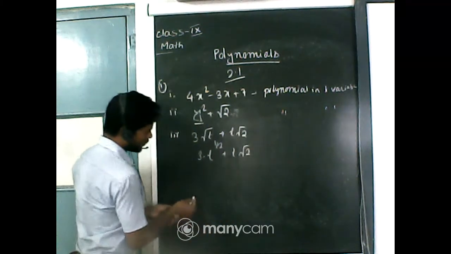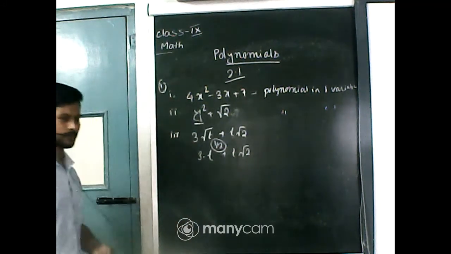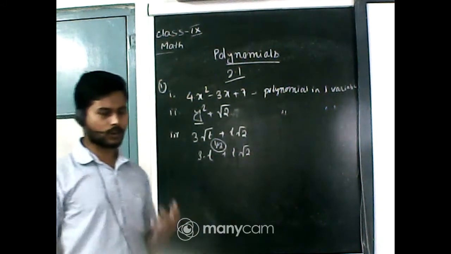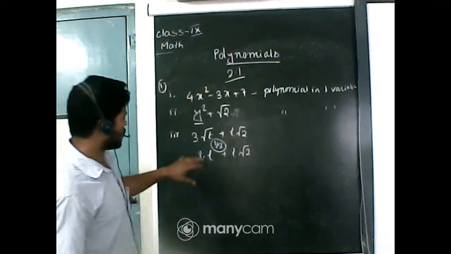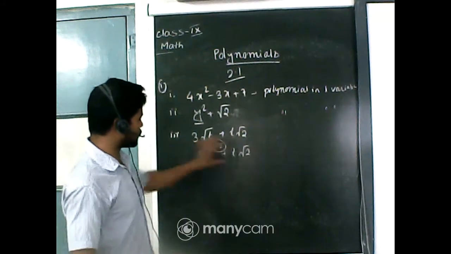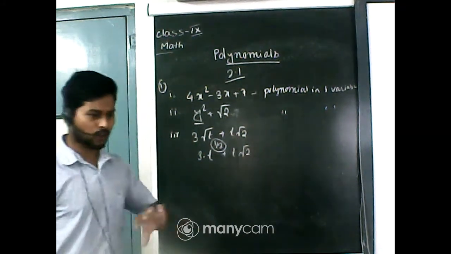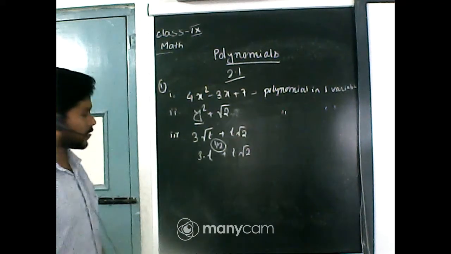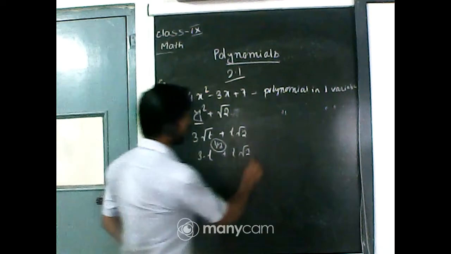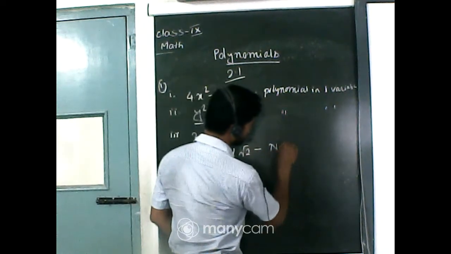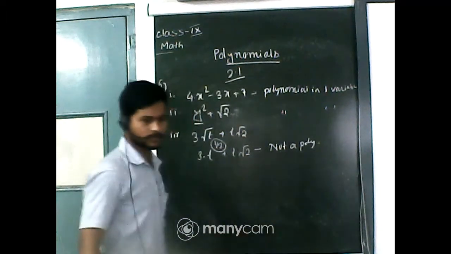Look at the power of t, that is half, and half is not a whole number or non-negative integer. So the powers of the variable in this expression are not all whole numbers. That means it is not a polynomial.